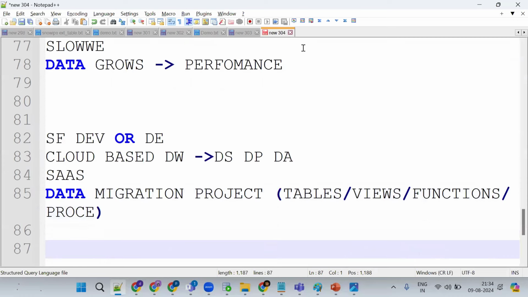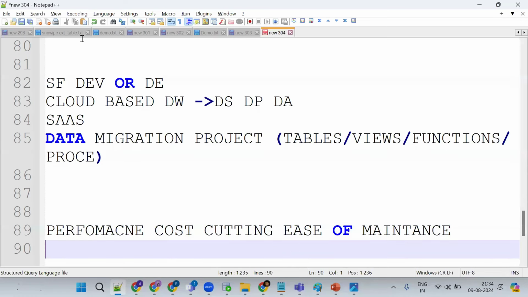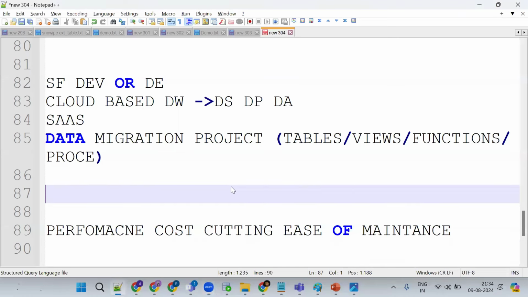Our role is Snowflake developer, and this is the migration part we should work on. Now why are companies migrating? Because of performance, cost cutting, ease of maintenance, and security. Because of all these reasons, companies want to migrate their data to cloud. So we are trying to migrate to cloud. This is our Snowflake developer role.